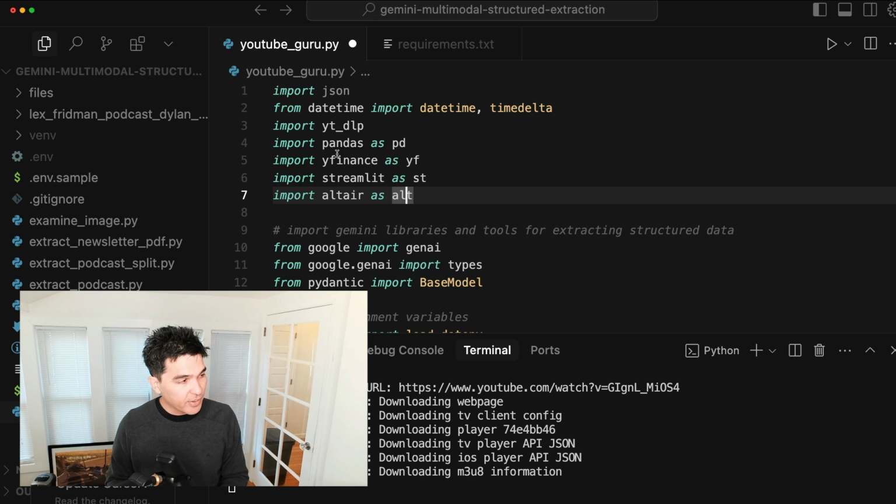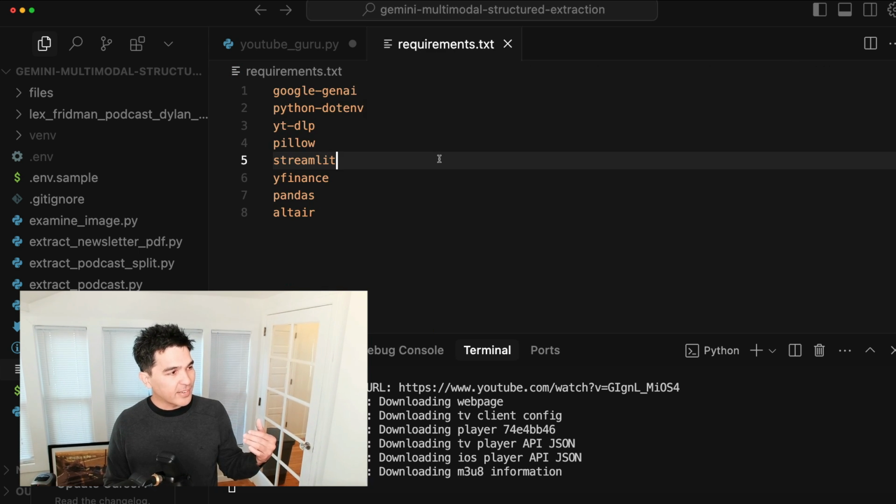So I have the latest version of the code checked out locally here. I'm going to walk you through the Python code for this app. It's in youtubeguru.py. It's the entire application. And then requirements.txt has a few new dependencies that we're using.